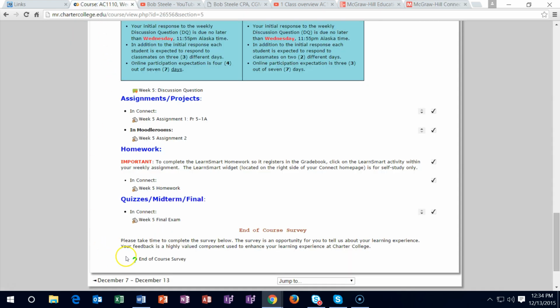Going to go back to the cookie trail. Final is going to be due by Sunday. Make sure to take the final. Once you do so, they got the quiz here.